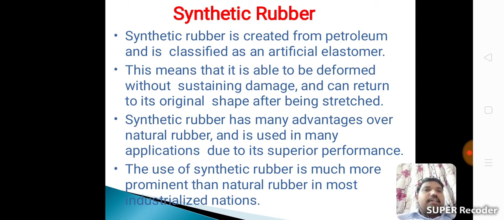This means that it is able to be deformed without sustaining damage and can return to its original shape after being stretched. Synthetic rubber has many advantages over natural rubber and is used in many applications due to its superior performance. The use of synthetic rubber is much more prominent than natural rubber in most industrialized nations.